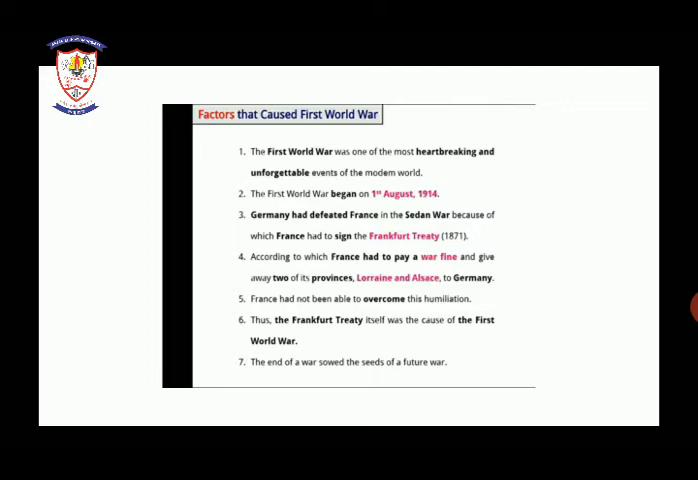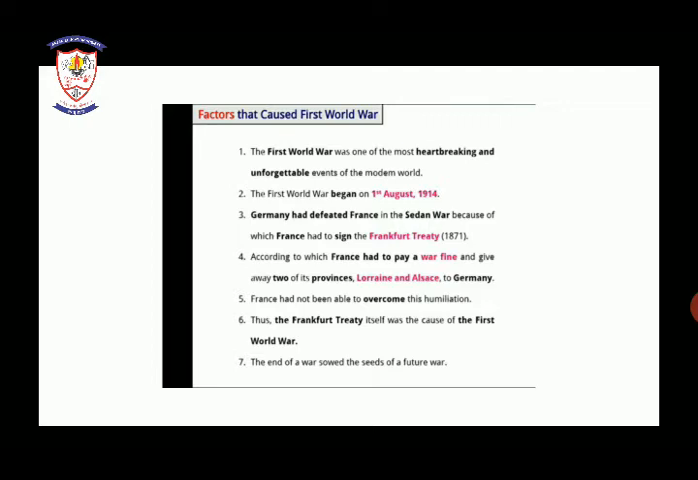Third point, Germany defeated France in the Second War, because of which France had to sign the Frankfurt Treaty. There was a war between Germany and France. Germany won the war, and that war was the Sedan War. They can ask you in the exam between whom the Sedan War was fought. So what you have to write? Germany and France, in which France lost the war.